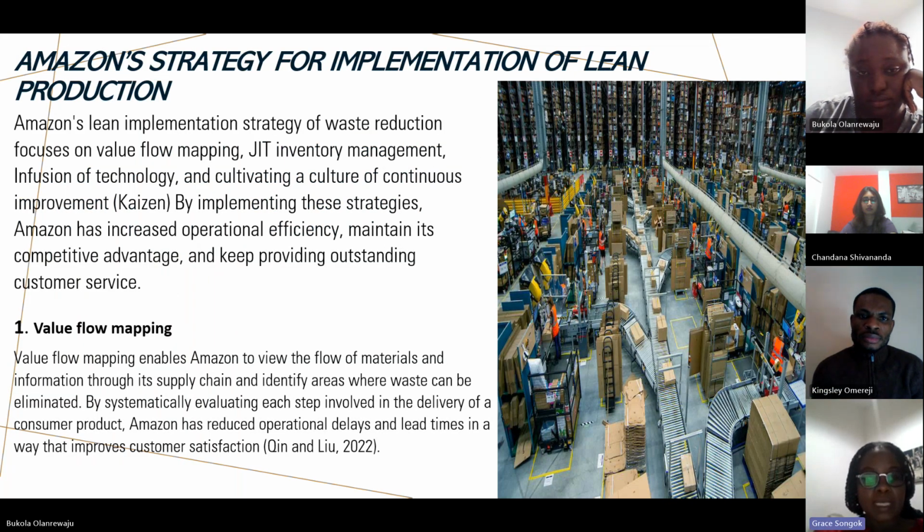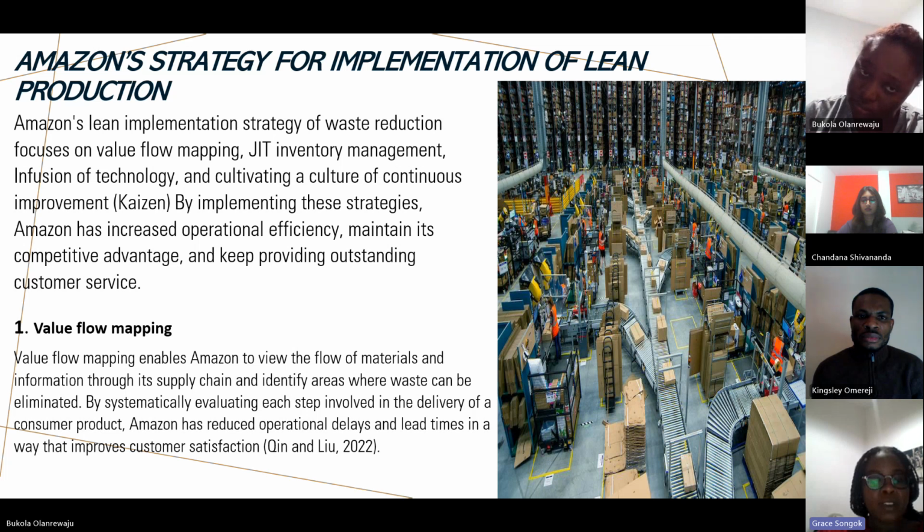My name is Grace, and I'll be talking about the lean implementation strategies that Amazon has put in place. These strategies revolve around four major strategies: value flow mapping, just-in-time inventory management, infusion of technology, and cultivation of continuous improvement.